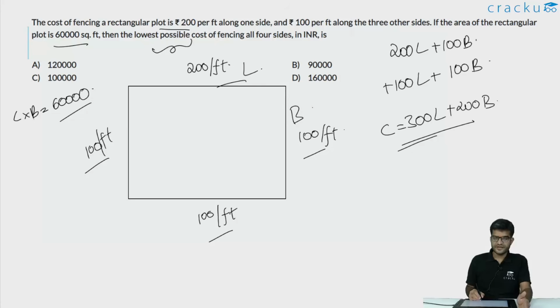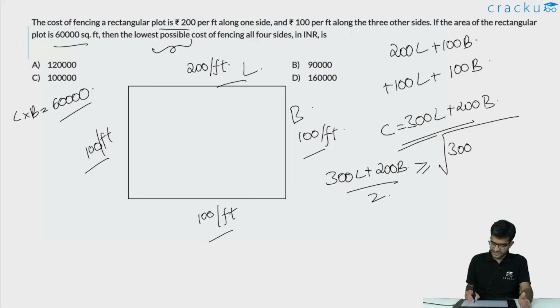We can use arithmetic mean is greater than or equal to geometric mean. We know that 300L plus 200B divided by 2 is greater than or equal to square root of 300L into 200B. 300 into 200 is 60,000. And L into B we were given is also equal to 60,000.